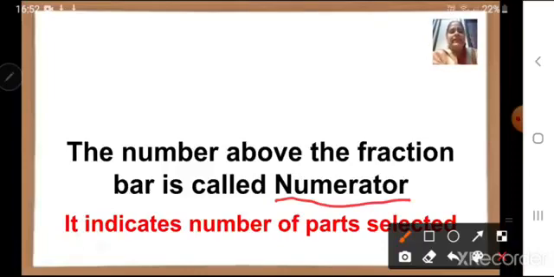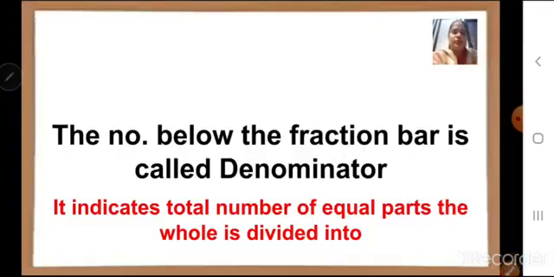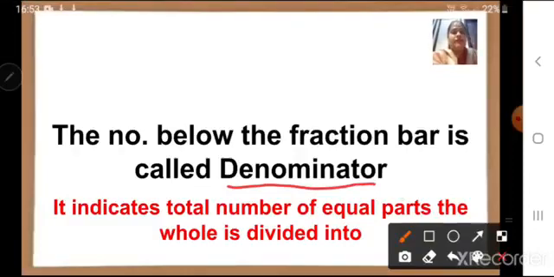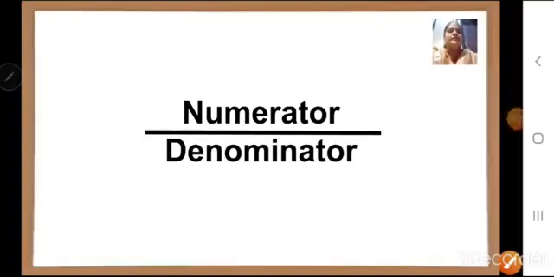What does it indicate? It indicates the number of parts selected, how many parts you have taken. The number below the fraction bar is called the denominator. What is it called? Denominator. D-E-N-O-M-I-N-A-T-O-R. Denominator. It indicates the total number of equal parts the whole is divided into. Children, it is written this way: numerator upon denominator.